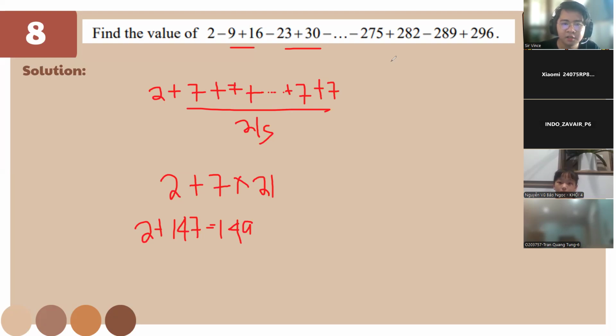So I just made it shortcut. If you want, this is actually very long. Plus 16 minus 23 plus 30. Then 33 plus 40.